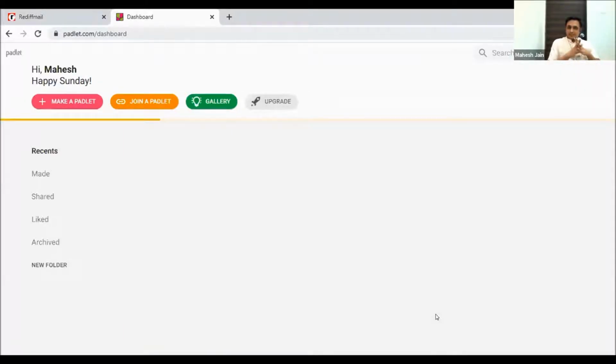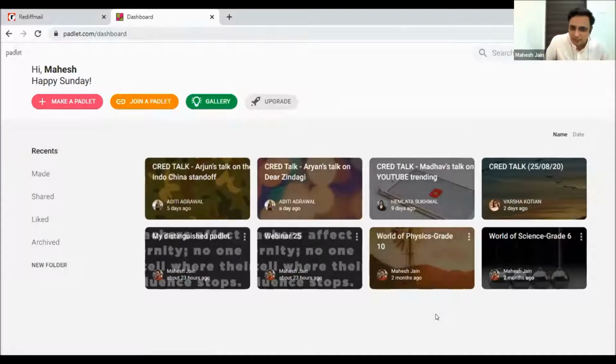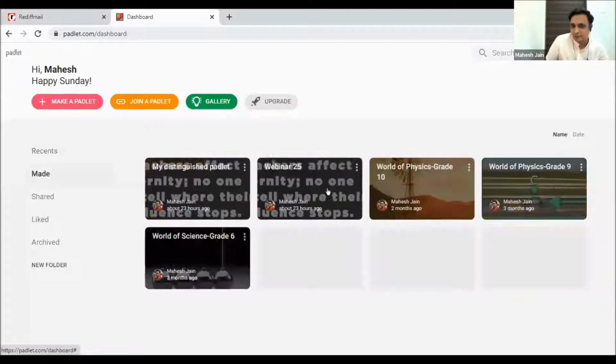As I discussed, the moment you log in, you will reach this page. This is the recent page. How many Padlets do you have? You can see so many Padlets on my screen. How many have I made out of them? You can see 1, 2, 3, 4, 5. I have only a limit of 3, but I've made 5. So if I want to make another Padlet, what to do? I'll not be able to make it.